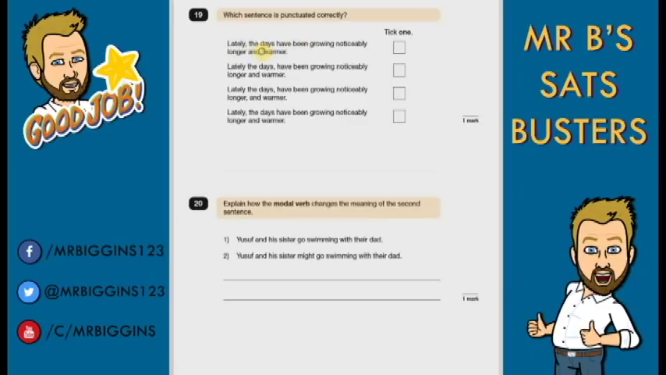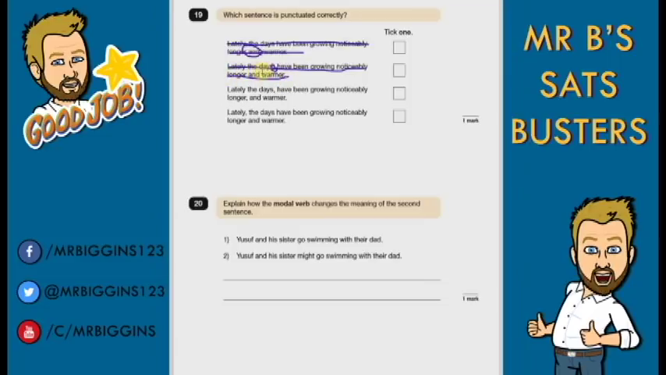We've got a comma here as if this is a list, and even if it was a list, we wouldn't have one after the "and". So that is completely in the wrong place. "Lately, the days have been growing noticeably longer and warmer." Okay? Again, if you try to read it out with the gap where the comma is, it'll always help us, and that doesn't sound right. So we can't take that one.